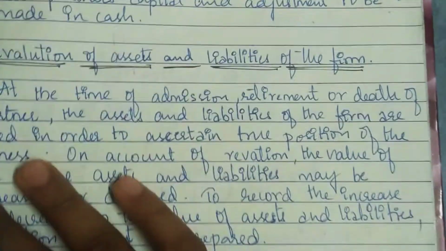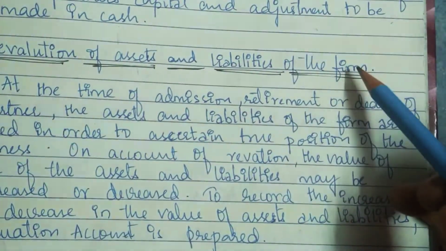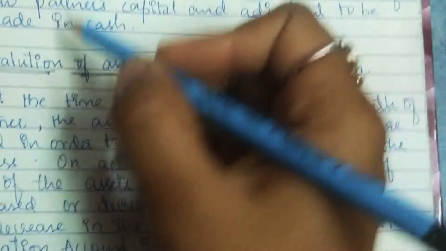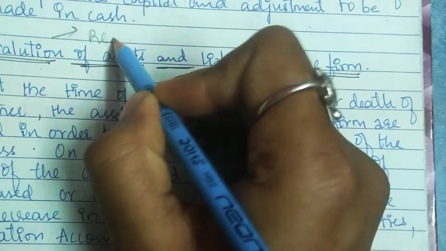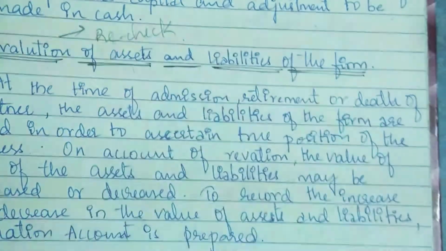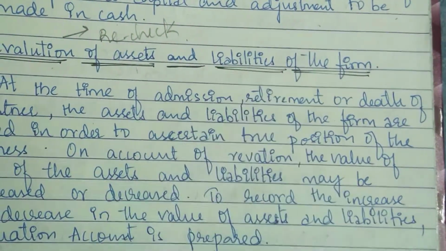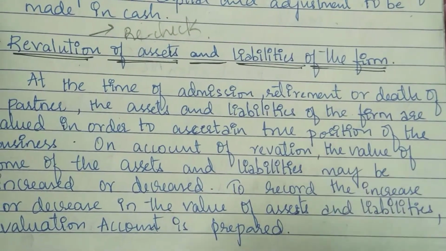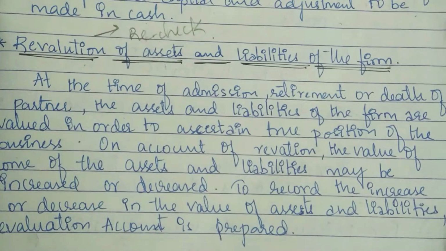Now coming to the first one, that is revaluation of assets and liabilities of the firm. What is revaluation? The simple meaning of revaluation is recheck. So what do we need to recheck? The assets and liabilities of the firm. Why do we have to revalue the assets and liabilities? When the partner is admitted to the partnership firm.